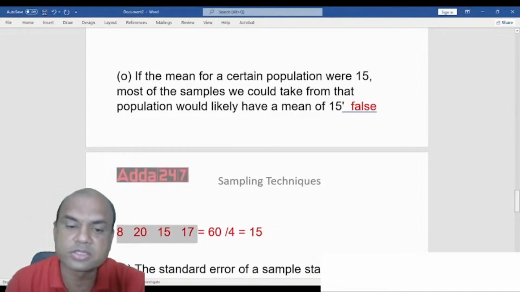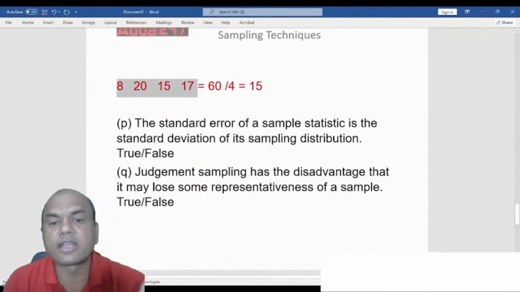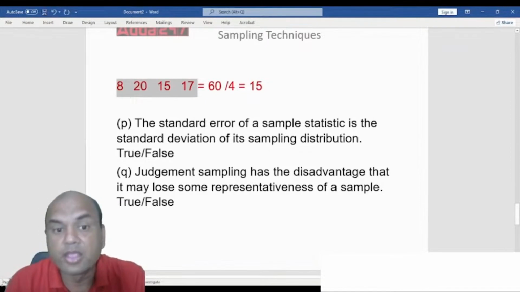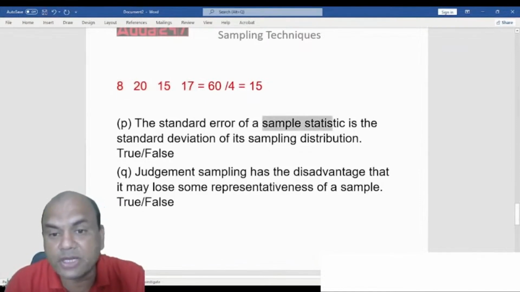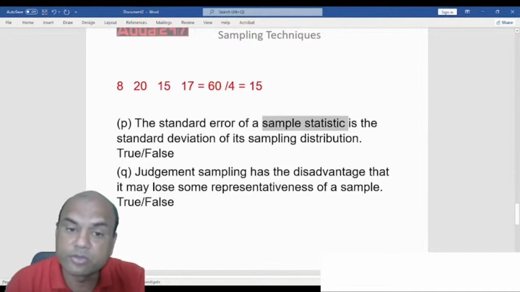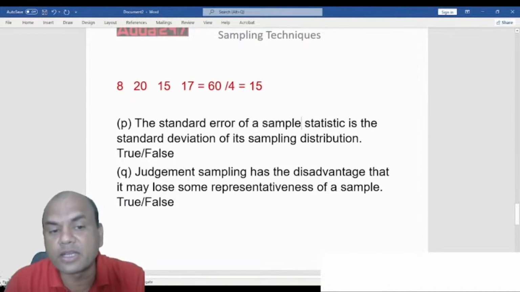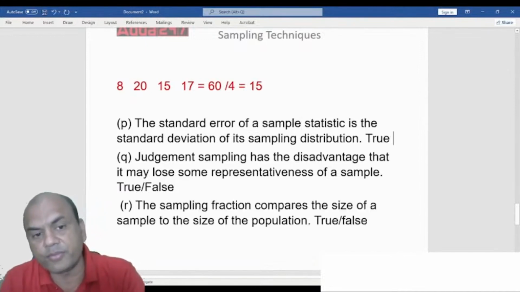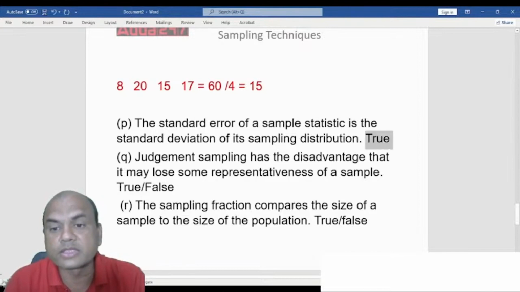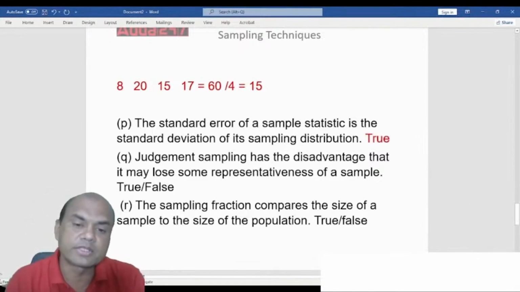So that is false. The standard error of a sample statistic is the standard deviation of the sampling distribution. That is true. What did I say earlier? Sample standard error is the same as the standard deviation. So that is true over here. Standard error is the other name for standard deviation in the case of samples. For population, it is standard deviation.